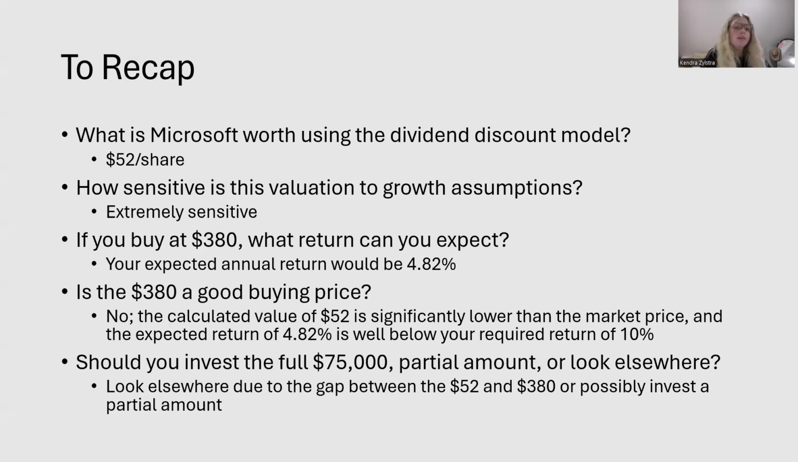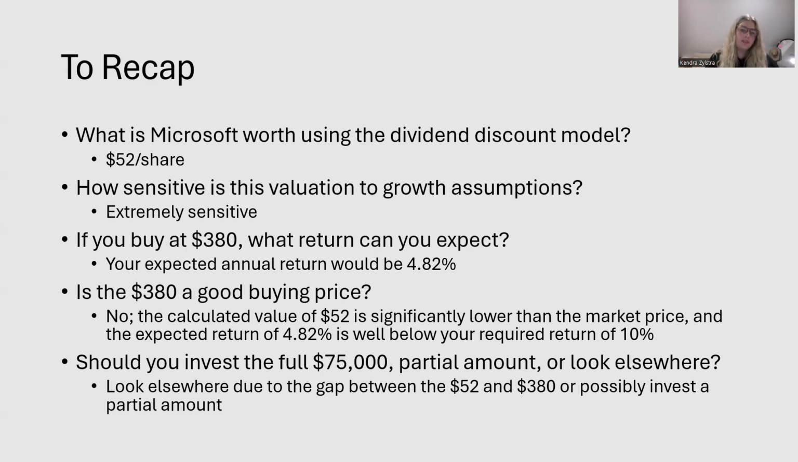And then if we buy at $380, what return can we expect? Our expected annual return would be 4.82%. So is $380 a good buying price? Overall, the answer would be no. The calculated value of $52 is significantly lower than the market price of $380. And the expected return of 4.82% is well below our required return of 10%, which the information in the beginning shared with us. The expected return of this is only 4.82%, which is very low, very much lower than the 10%.